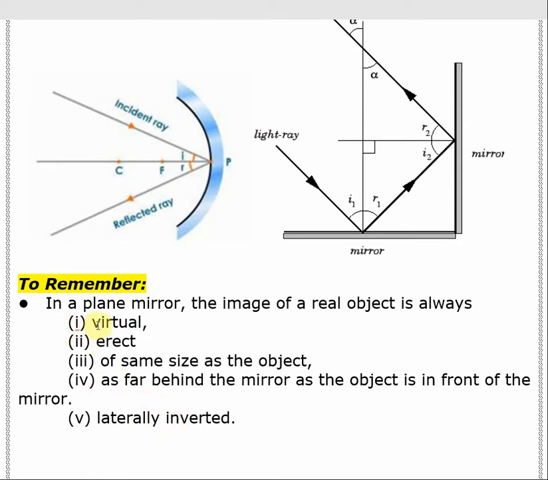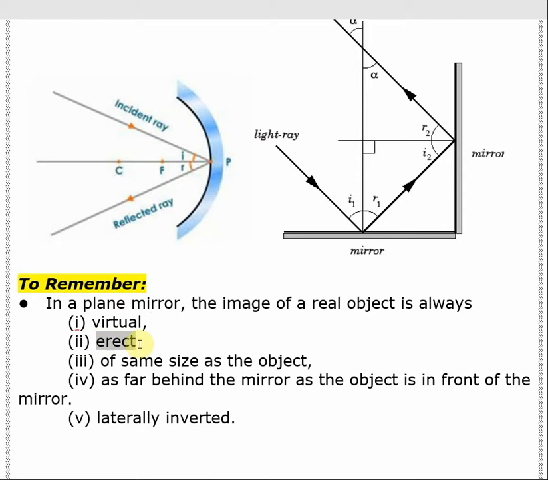If we discuss the definition of these characteristics, what is a virtual image? A virtual image is an image where the light rays after reflection or refraction do not meet at a point to create the image. That means the image is created and visible, but the light rays after reflection or refraction do not actually meet at a point, but it feels like they are meeting or coming out of a point. Then it is called a virtual image.